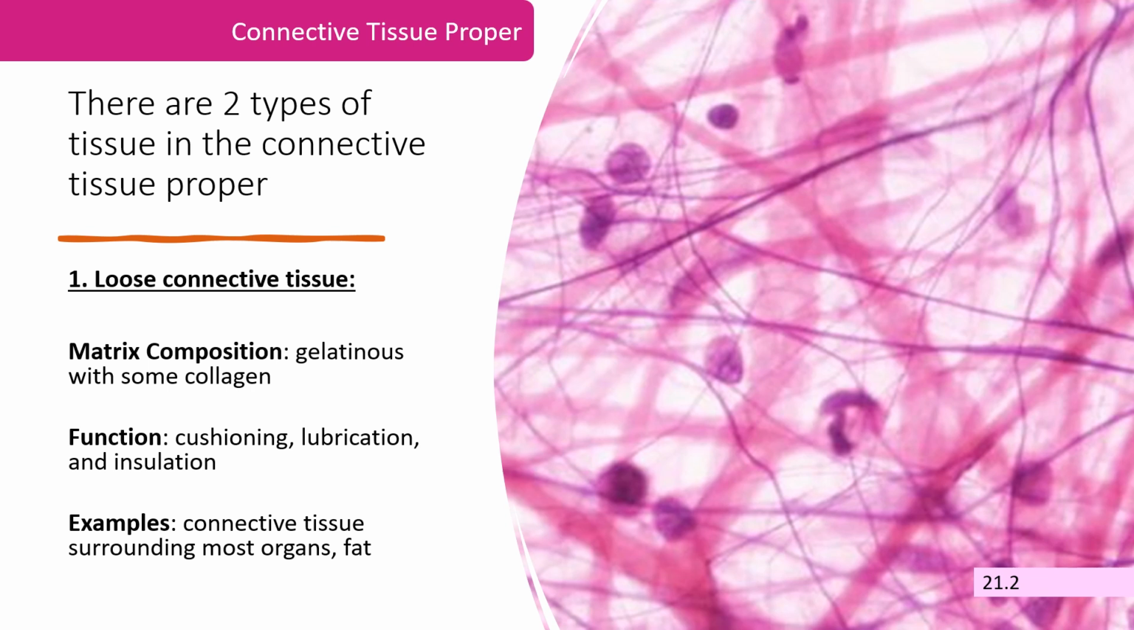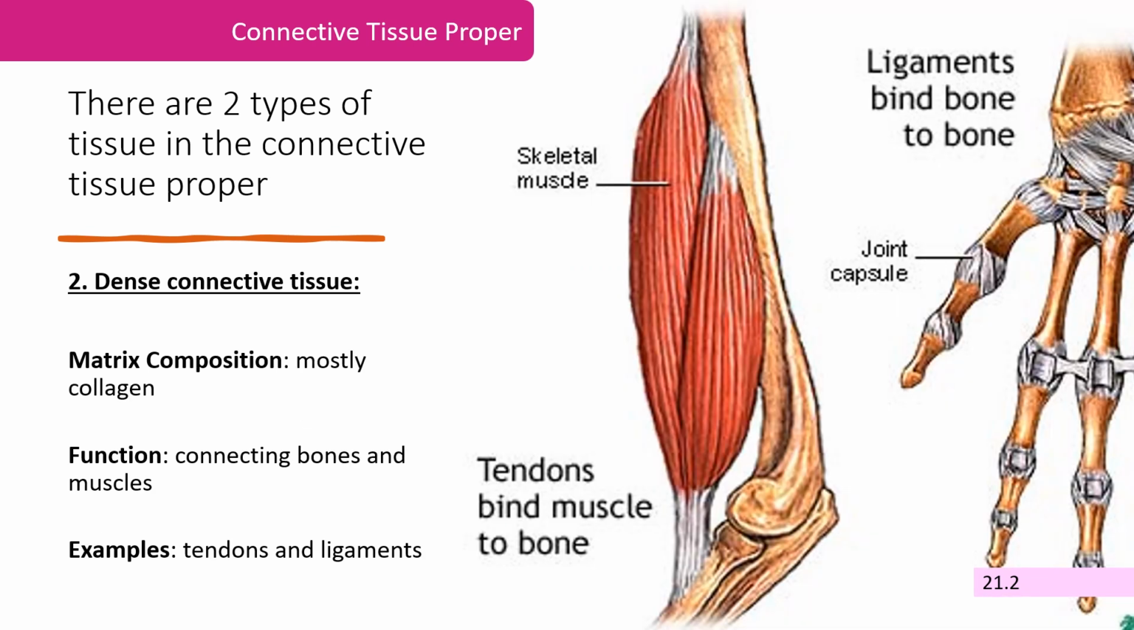The loose connective tissue has a matrix that is flexible and soft to provide cushion, lubrication, and insulation. Its matrix is gelatinous and is partially made up of collagen. In the dense connective tissue, we have tissues that have even more collagen in their matrix. This makes them stronger and more elastic. So our tendons and ligaments, which connect bones to muscles, or muscles to bones, are made up of dense connective tissue.